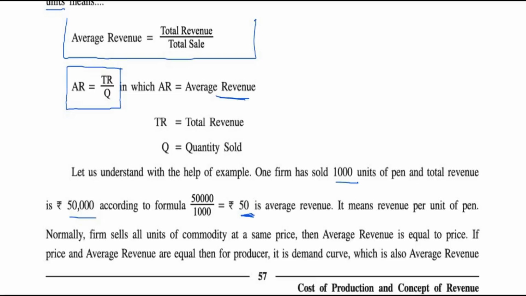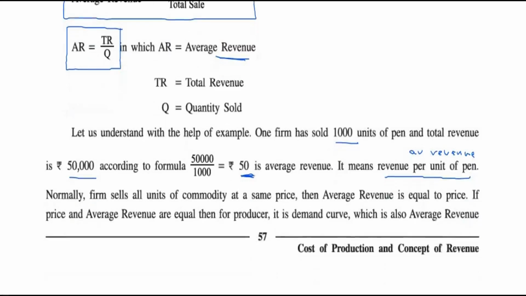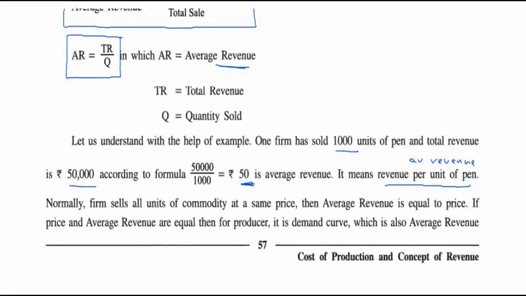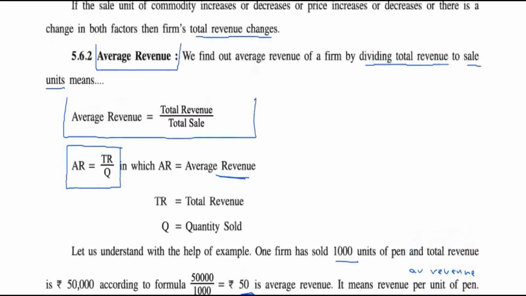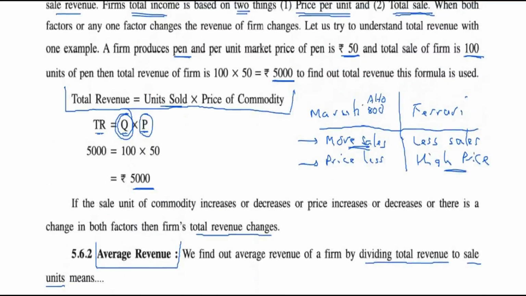So revenue per unit of pen is called the average revenue. Now normally if the firm sells all units of a commodity at the same price, like in this case this firm is selling at 50 rupees only. If you buy 1 unit, price 50. If you buy 100 units, price 50.